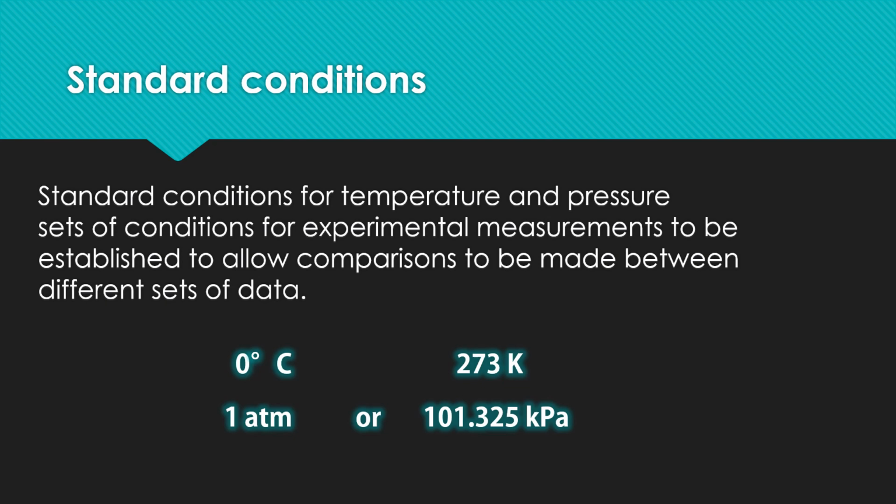And the standard pressure for gases is 1 atm, that is 1 atmospheric pressure. It is equal to 101.325 kilopascal. That is the standard condition values. Therefore, when dealing with any gases for any experiment, we have to keep these standard conditions for comparisons.